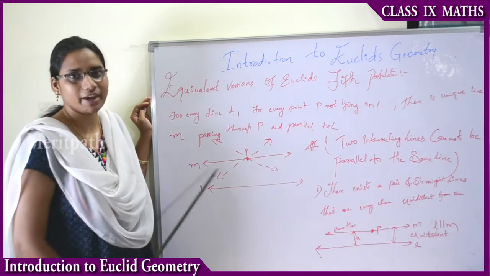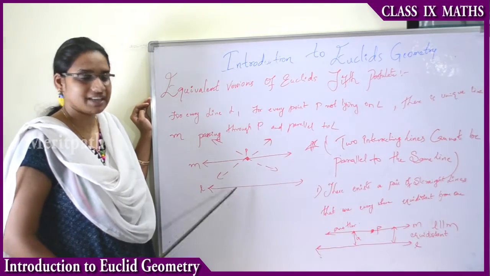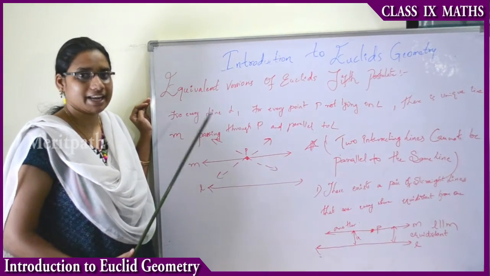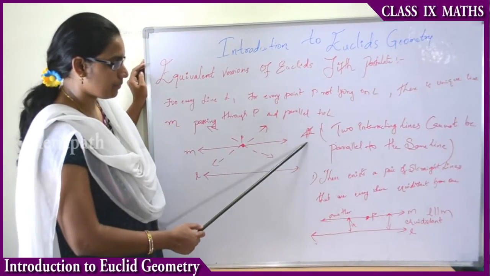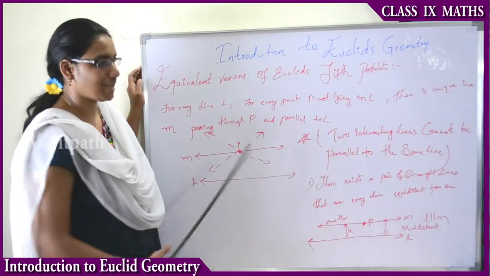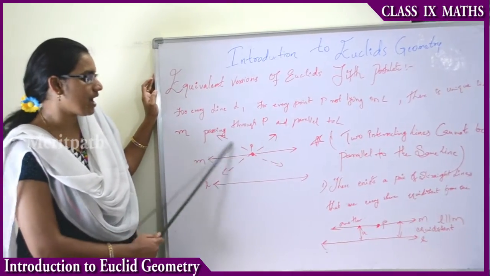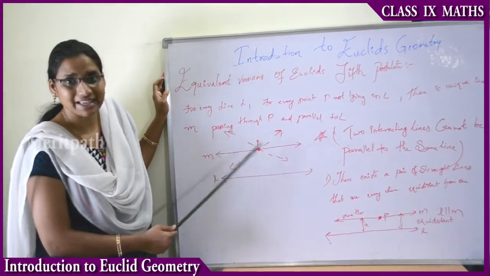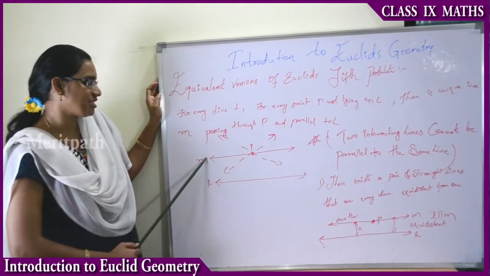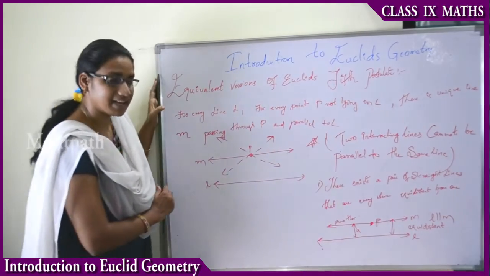This is the definition I explained previously. The lines L and M are parallel to each other, and the distance between those two lines does not change at any time. Therefore we can draw one conclusion: two intersecting lines cannot be parallel to the same line. That means when we take a point P and pass two intersecting lines through it, those two lines will never be parallel to the line L. These two lines are K and J.